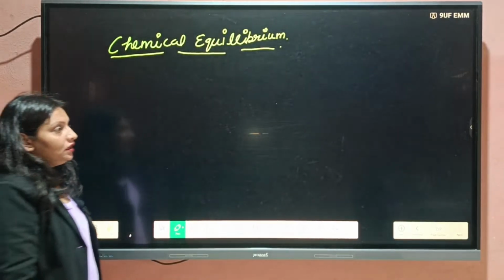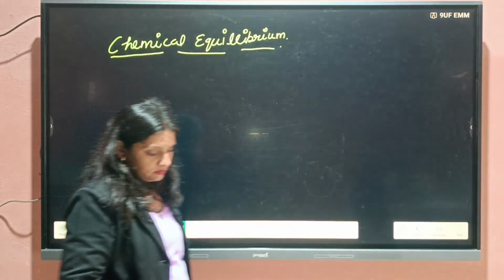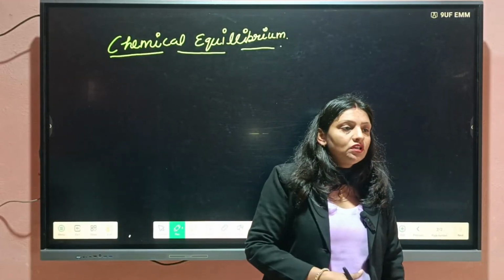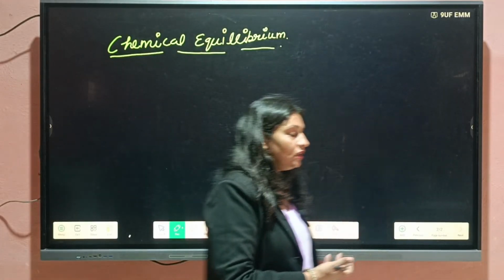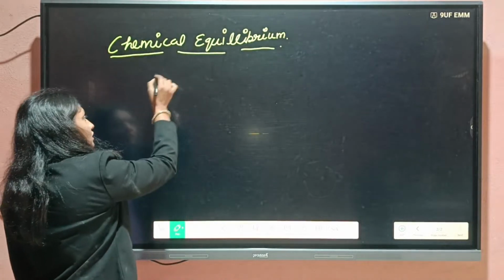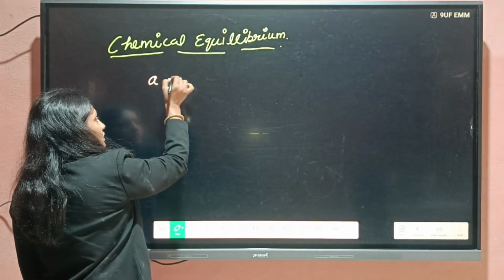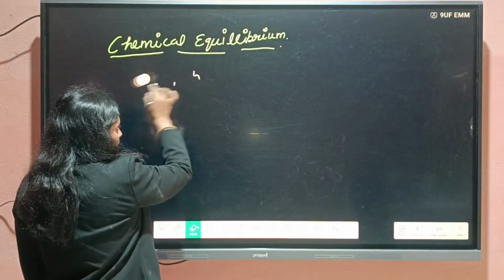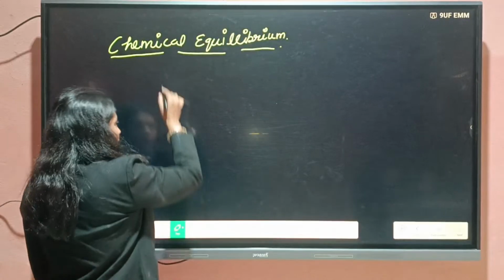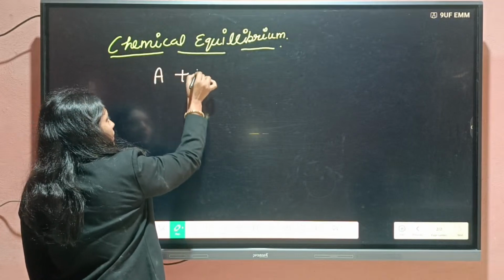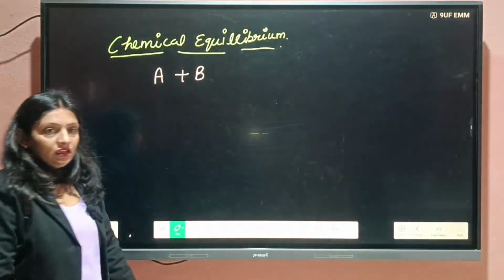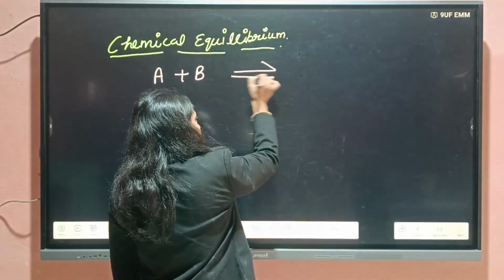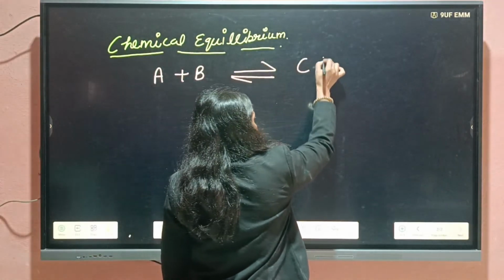Chemical reaction. In chemical reactions, what will happen? Reactants will convert into the product. Clear? Let us consider we are having reactants A and B. They are going to be converted into C and D.